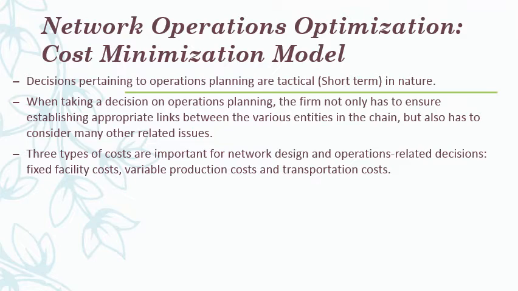Whereas variable production cost is recurring in nature. What is it that we are going to spend on? Things like labor cost: we have to pay salary and wages to them. Raw material cost: we need to procure raw material every month. As and when the production increases, raw material consumption increases, so I have to procure more and more raw material.